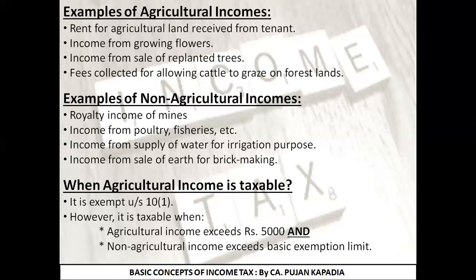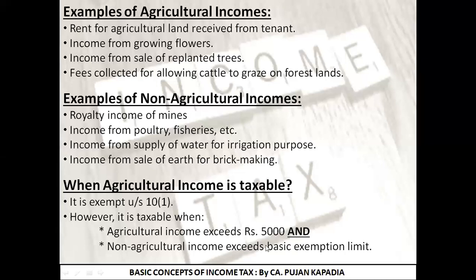However, there is one important point written over here. It is taxable when two conditions are satisfied. First point is agricultural income exceeds rupees 5,000. If your total agricultural income that you are earning from this business exceeds 5,000 rupees, that is your first condition. And the second condition is non-agricultural income exceeds your basic exemption limit.